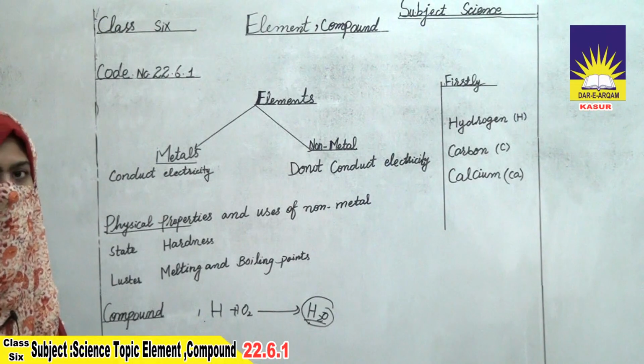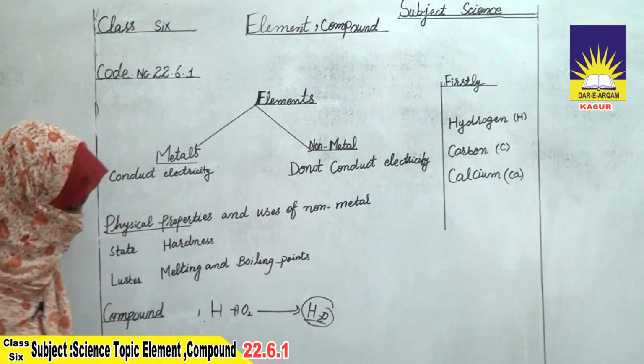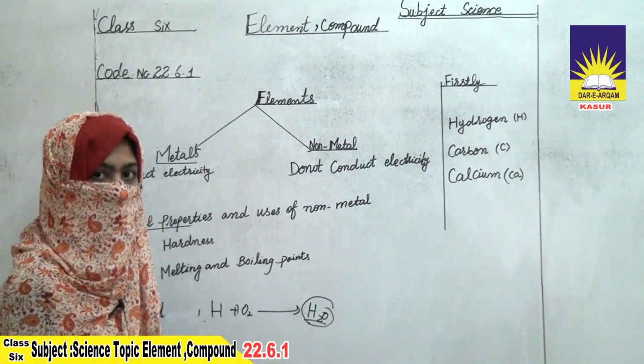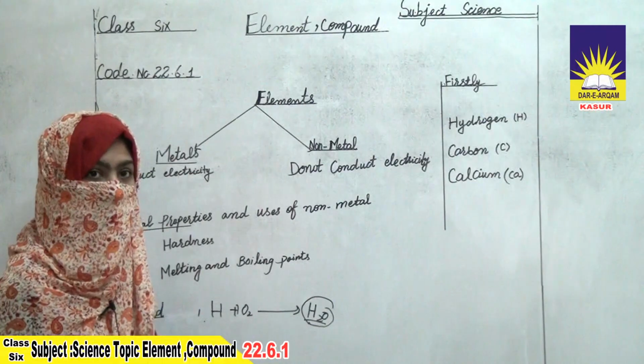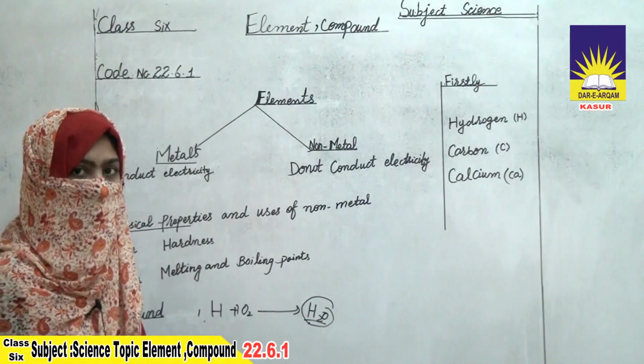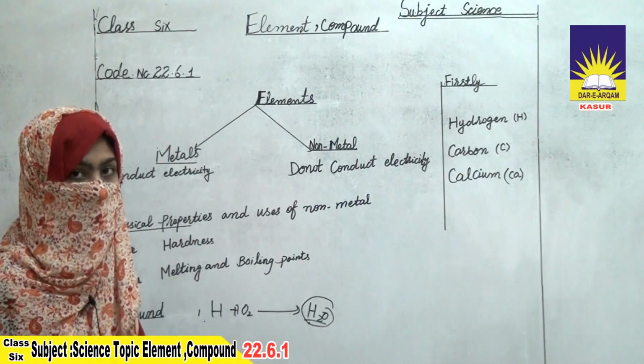Mixtures are of two types, homogeneous mixture and heterogeneous mixture. Homogeneous means the same. We can't identify the components after mixing, such as when we mix sugar in water. We don't identify what we have mixed.